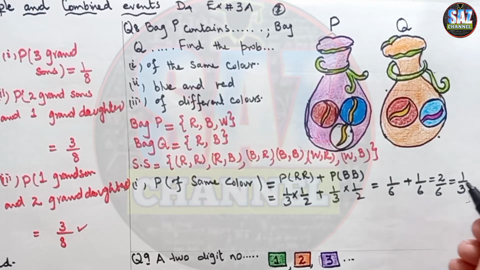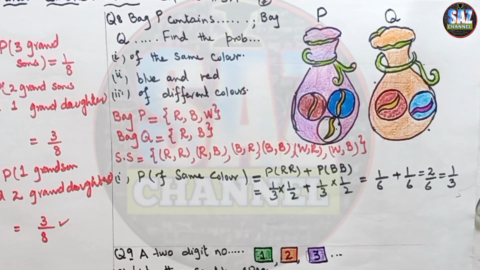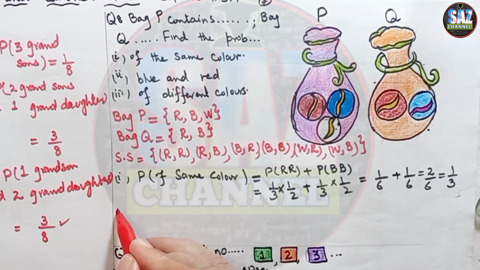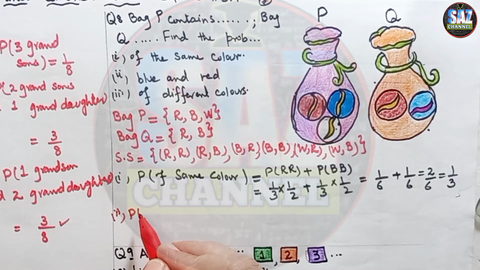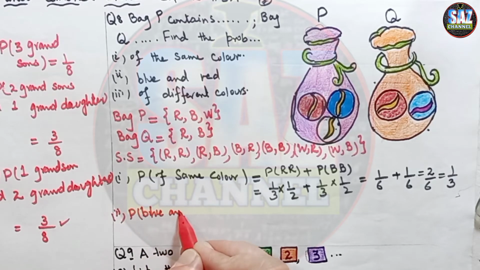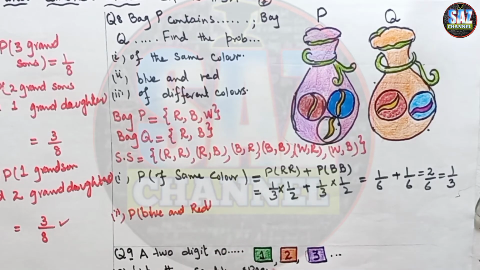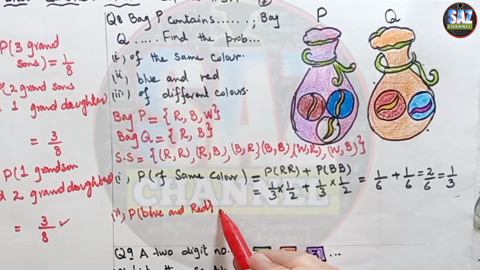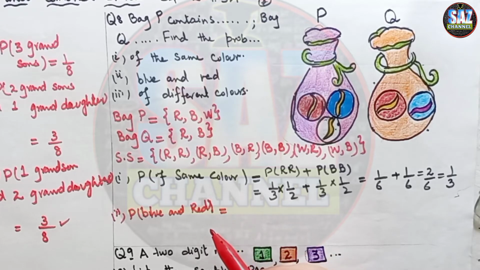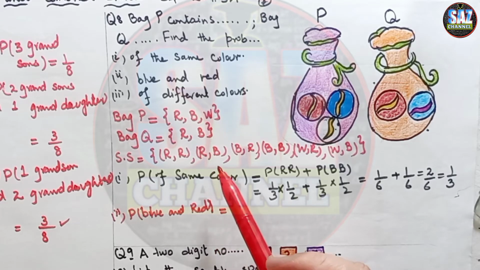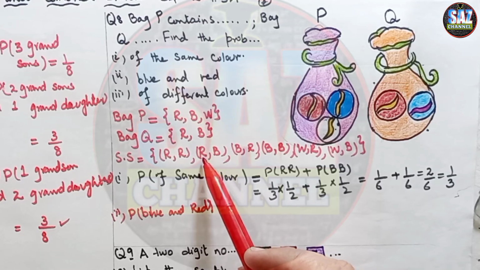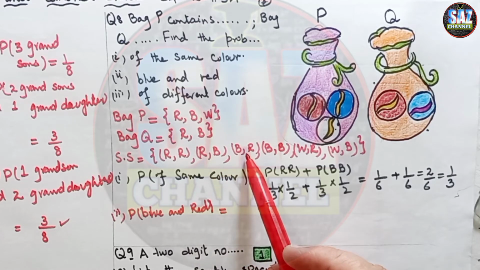Then blue and red, the probability of blue and red. The second part is the probability of blue and red. Now how many chances are there where we are getting blue and red: red blue and blue red.